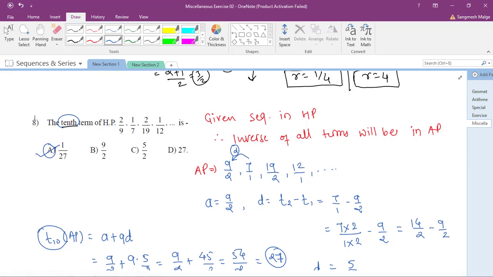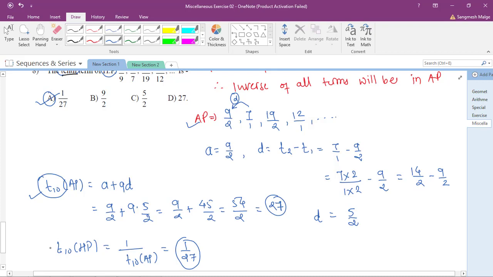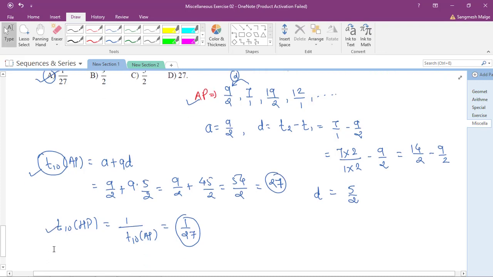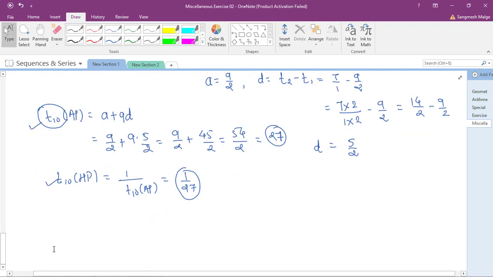So throughout what we have done in this question is, they have given the question of HP, so we have converted into AP, we have found the T10, and again we came back to the HP. AP मध्ये घेतला, मग त्याच्यावरून आपण T10 काढला AP चा, मग त्याला इन्व्हर्स केला, T10 HP चा भेटला. इज इट ओके? केतकी, इज इट ओके?